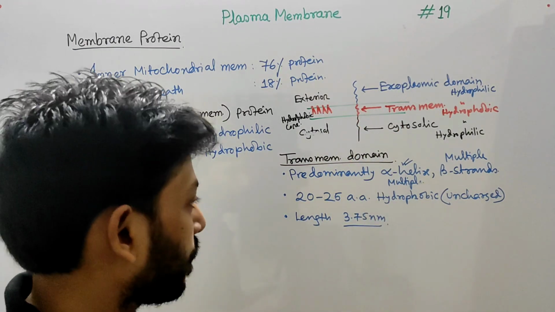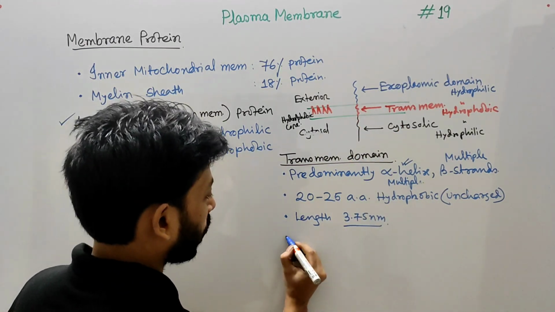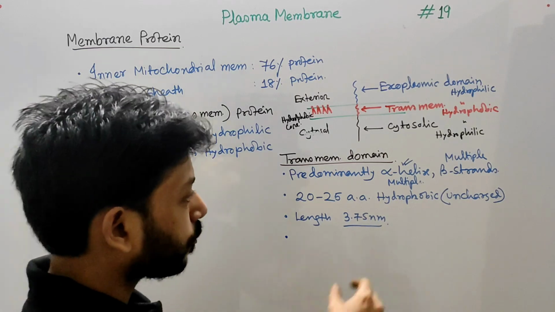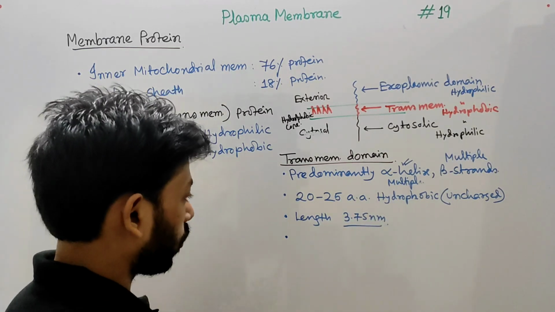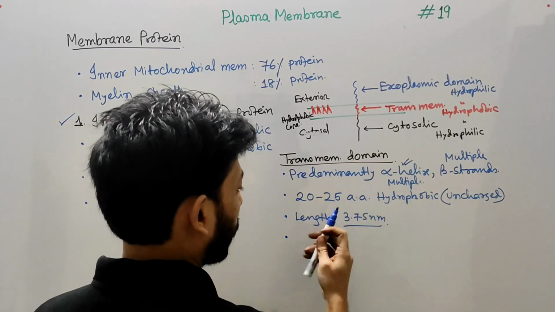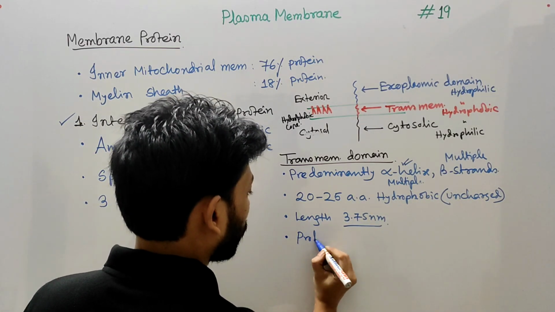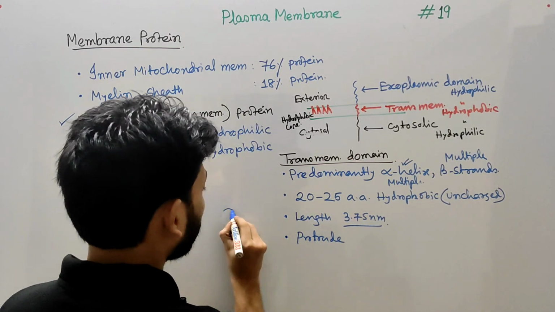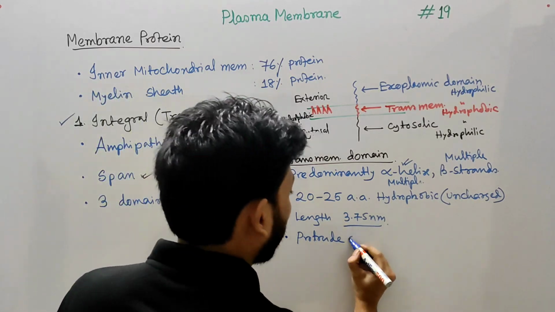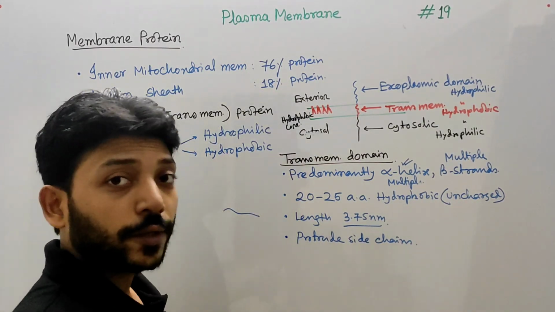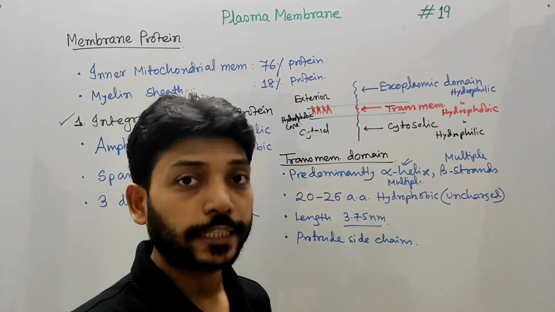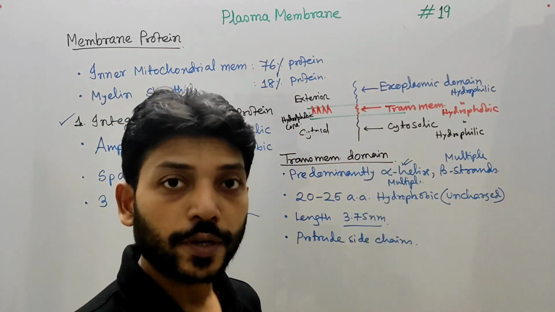This is another fact, the fourth point you can remember: these hydrophobic amino acids protrude their side chains, meaning they extend their side chains and make van der Waals interactions with these fatty acids.